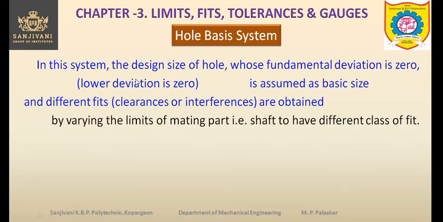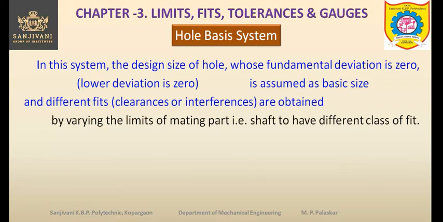So in hole basis system, the design size of hole whose fundamental deviation is 0 is assumed as basic size. So the basic size is nothing but the size of the hole whose lower deviation is 0 and that is kept constant.